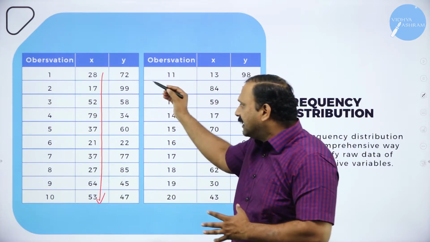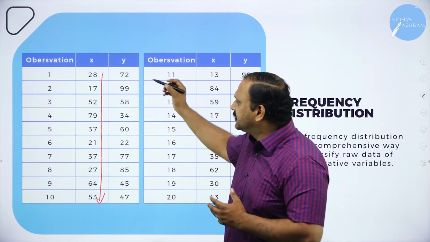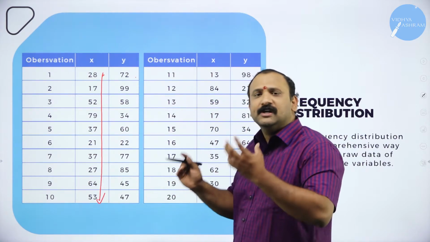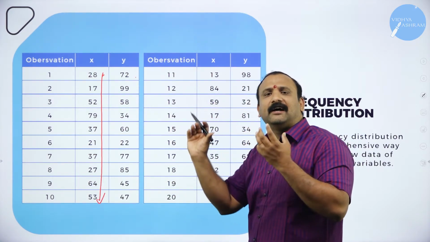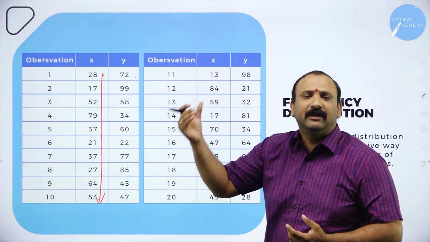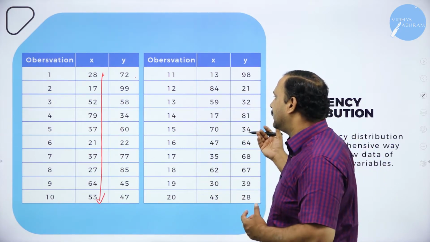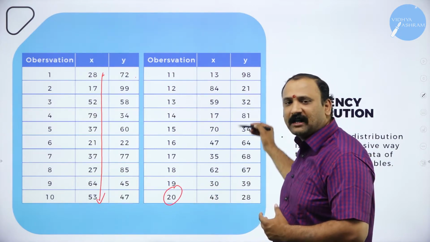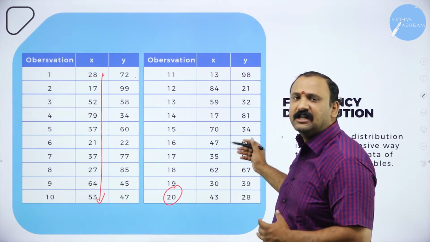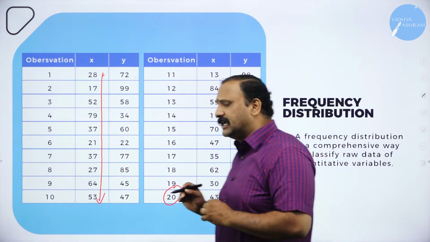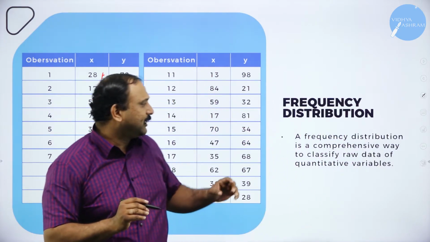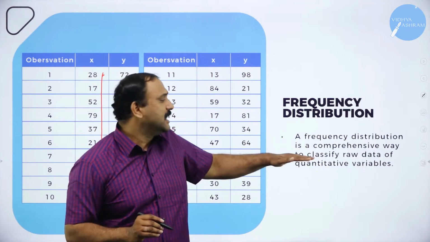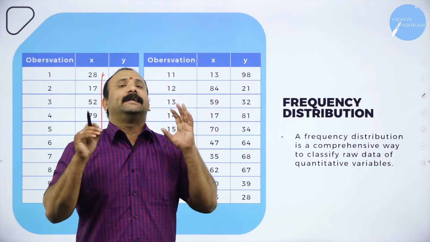On the first observation, you see that the x value is 28, the y value is 72. Like this, you get a frequency distribution, a level at which the data is written down. Similarly, up to 20 observations, there is some value for x and y written. So the frequency distribution will help you understand how to classify the raw variables into a quantitative variable table.